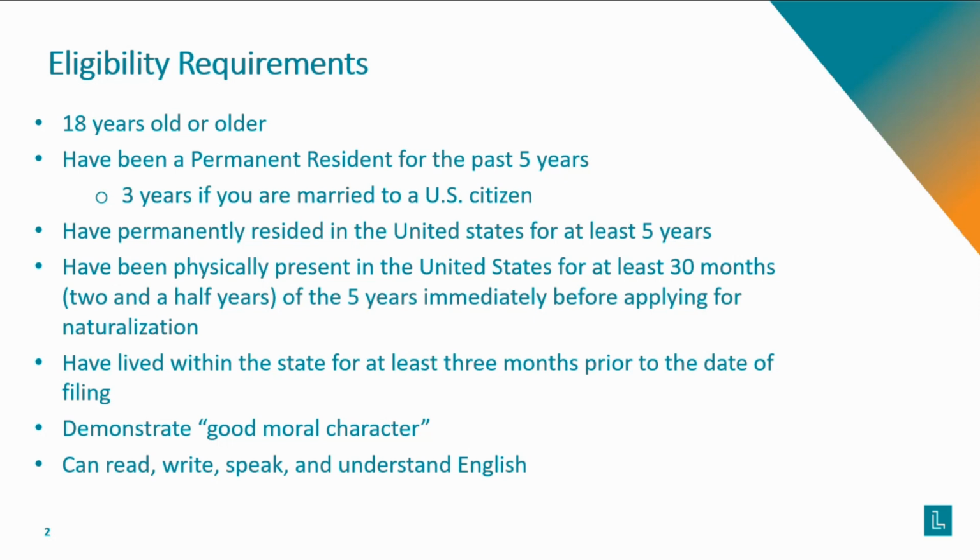4. Or the applicant has been physically present in the United States for at least 30 months of the 5 years immediately before applying, or 15 months of the 3 years period if the applicant is married to a U.S. citizen. This refers to the number of days that the applicant is physically present in the United States versus being abroad. 5. Has lived within the state in which they intend to apply for naturalization for at least 3 months prior to the date of filing. 6. Has good moral character. And 7. The applicant can read, write, speak, and understand English and demonstrate an understanding of the basics of U.S. history and the U.S. government, also referred to as civics.